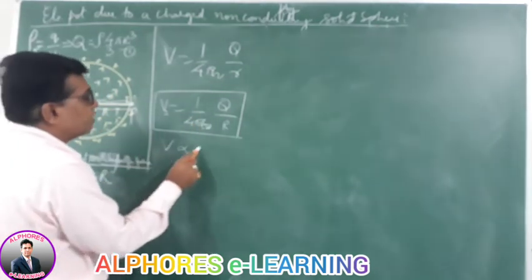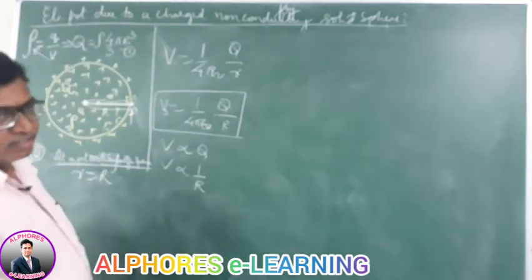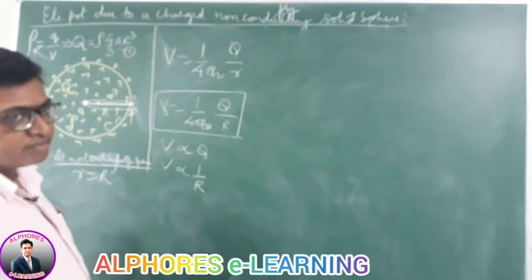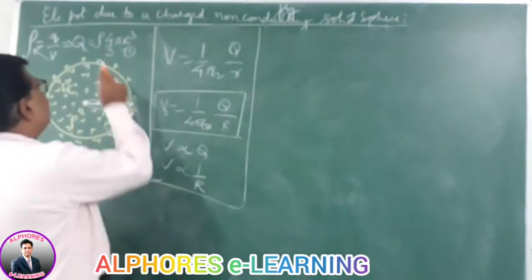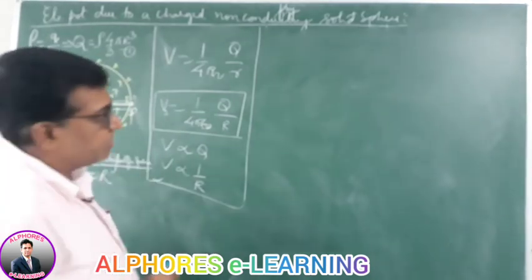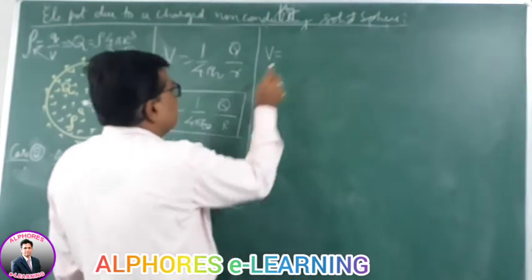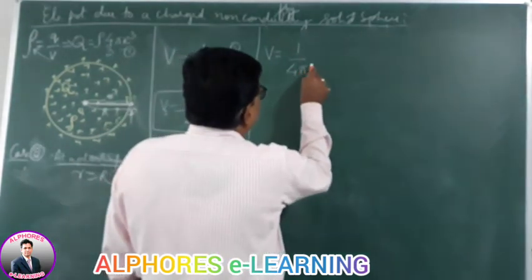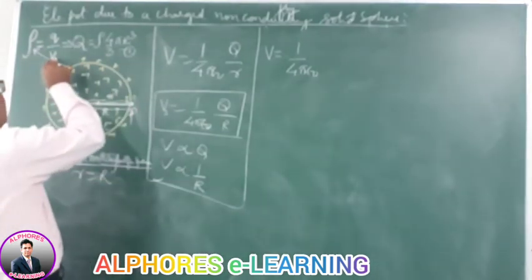Again V is directly proportional to Q, and V is inversely proportional to the radius of the sphere. Now finding out the same formula in terms of the volume charge density rho, charge per unit volume.